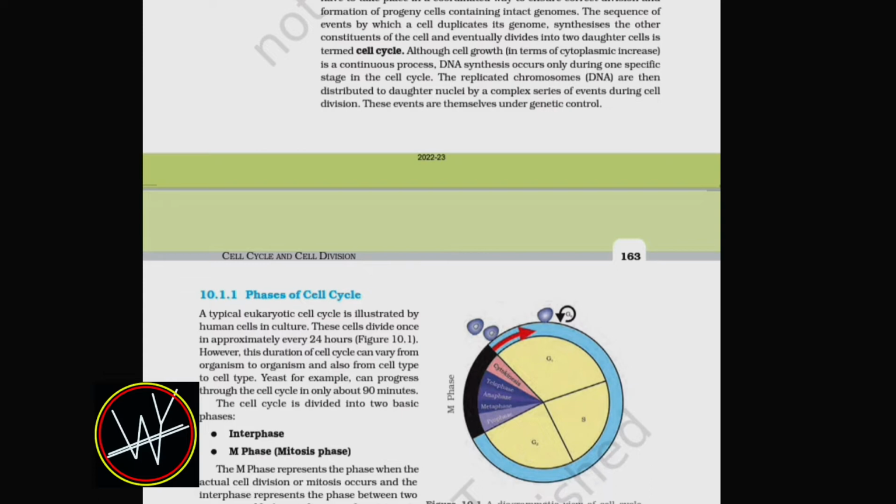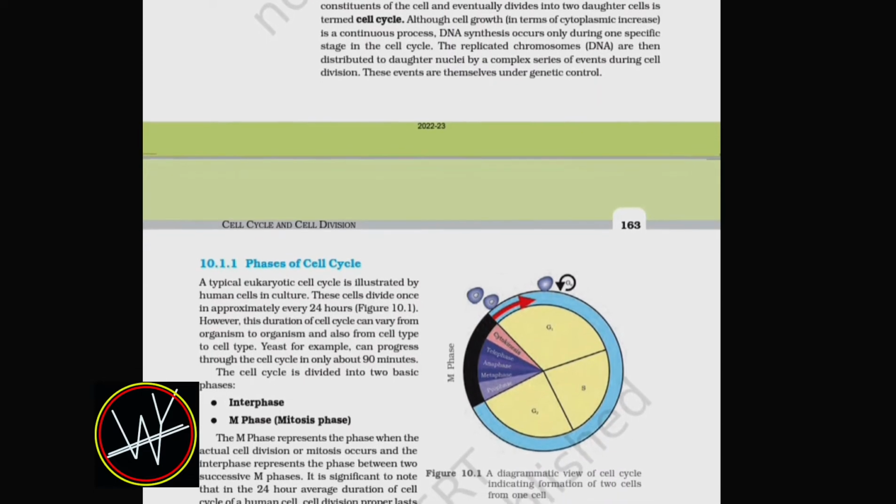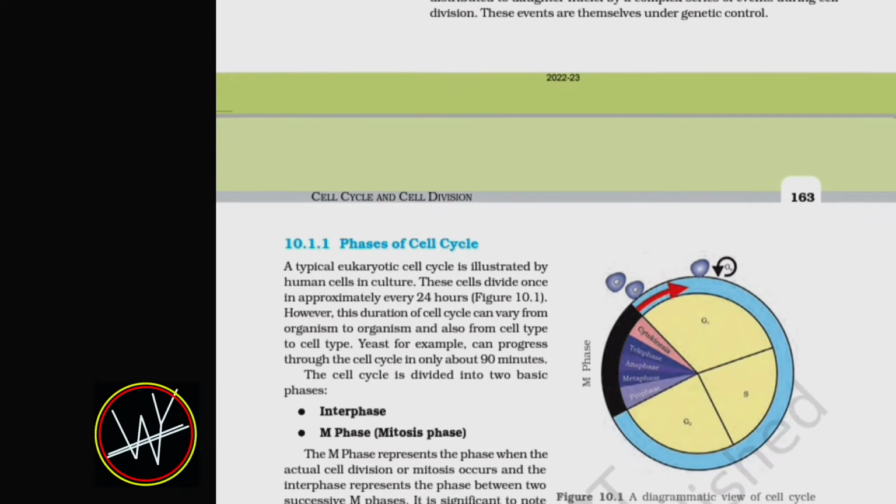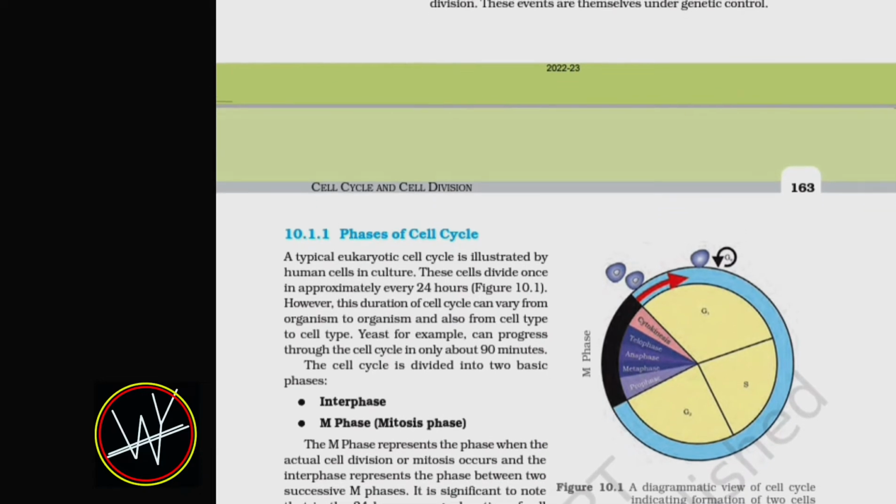Although cell growth in terms of cytoplasmic increase is a continuous process, DNA synthesis occurs only during one specified stage in the cell cycle. The replicated chromosomes, that is DNA, are then distributed to daughter nuclei by a complex series of events during cell division. These events are themselves under genetic control.